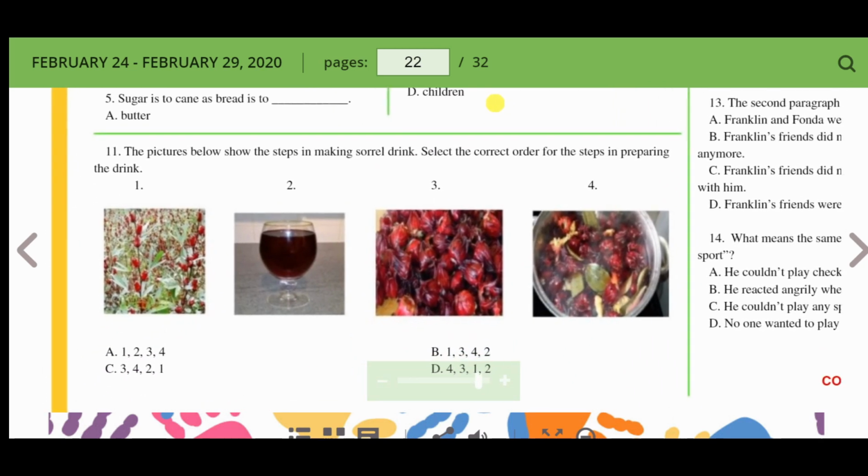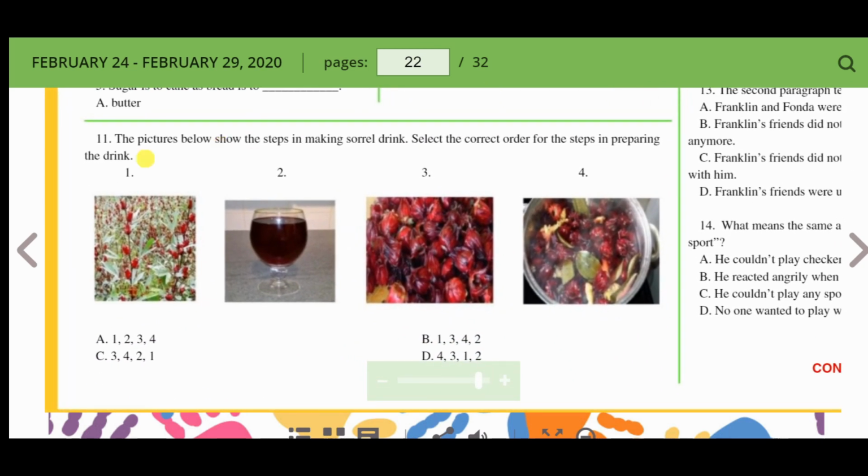Okay, last one. Number 11. The pictures below show the steps in making sorrel drink. I like sorrel. Select the correct order for the steps in preparing the drink. Oh, so this is like when grandma makes sorrel now. 1, 2, 3, and 4. All right, let us look at this. I'm not even going to look at the answers just yet to see if this makes sense.